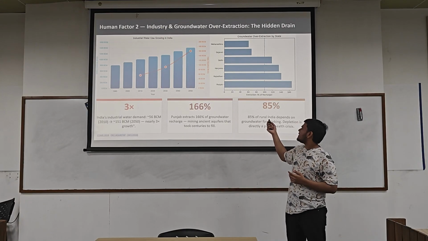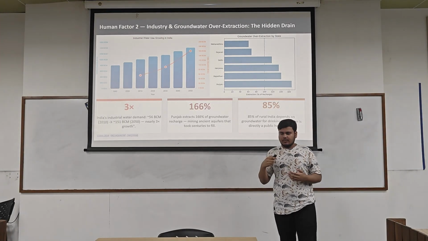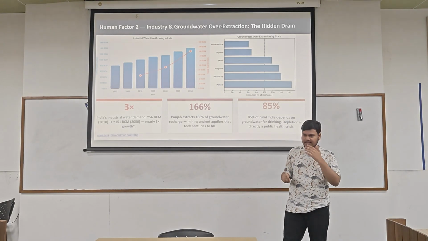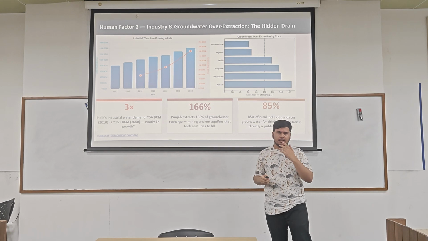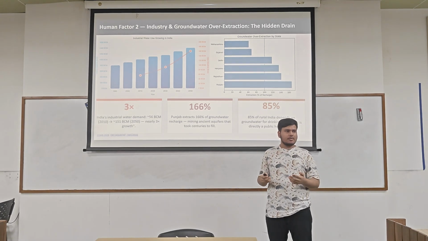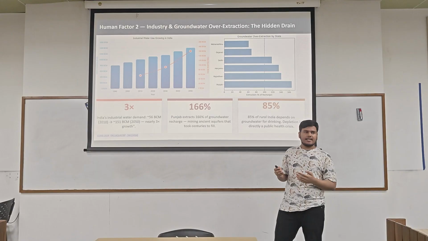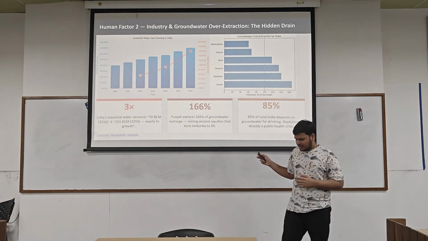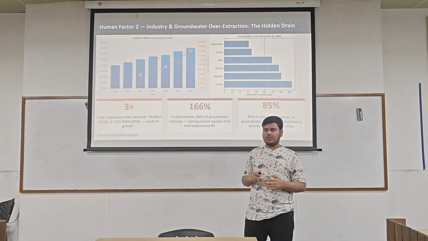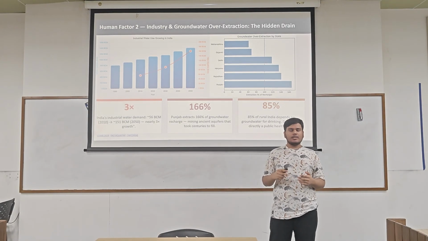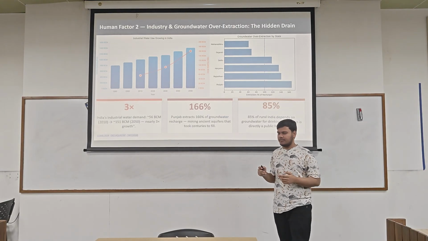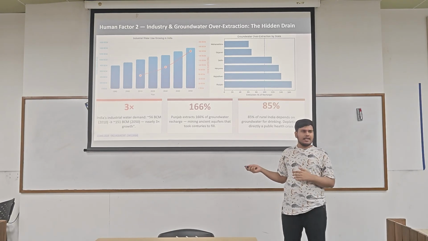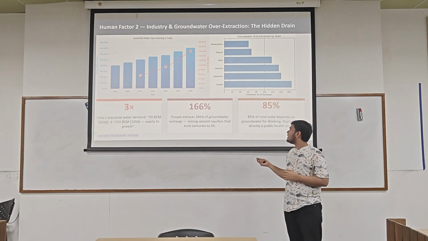Also, in Rajasthan, Haryana and Delhi, the water drawn will not be refilled for centuries. We may think groundwater recharge is a renewable source, but technically it is not, because it takes centuries to fill. Why do we factor this in? Because 85% of rural India still depends on groundwater for drinking. This is not just an environmental concern. It is a public health crisis if we don't address these factors.